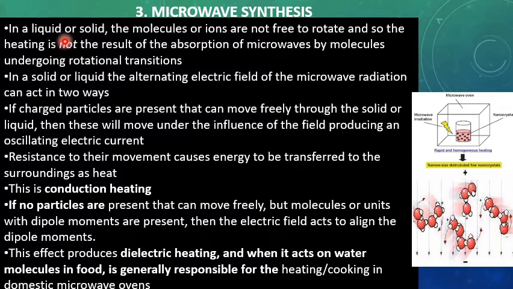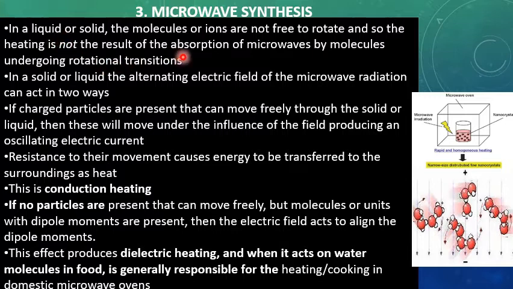So how will microwaves heat up liquids and solids? They will not heat them by rotational transition or by increasing their rotation, because liquid and solid molecules cannot rotate freely. So there are some other mechanisms by which microwaves heat up liquids and solids, and by which we can prepare inorganic material by microwave synthesis.